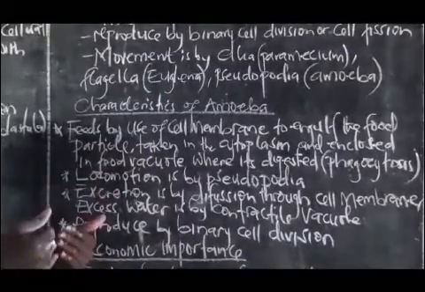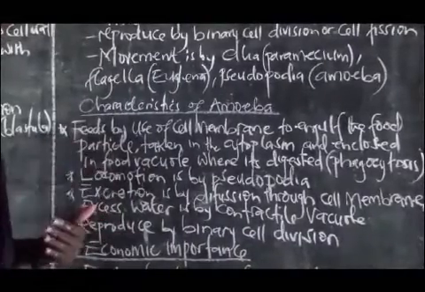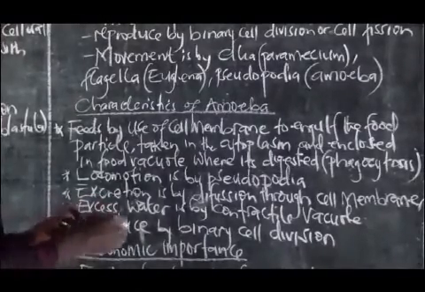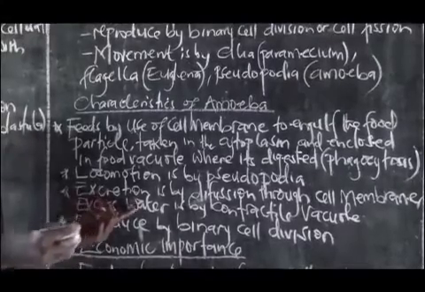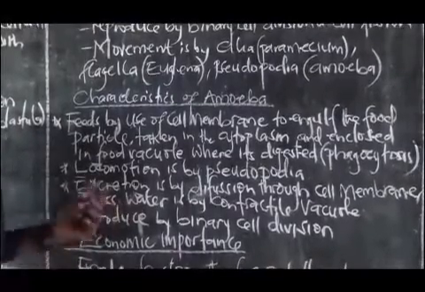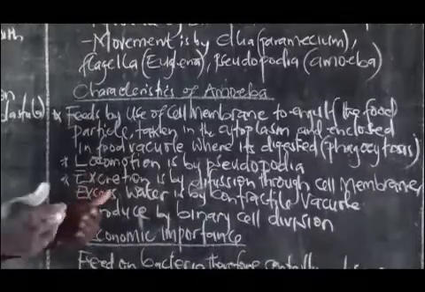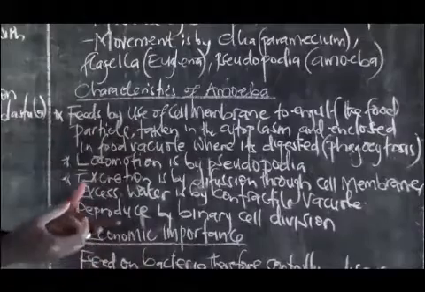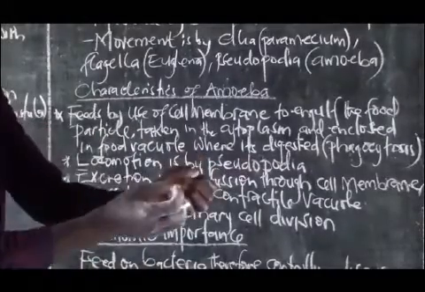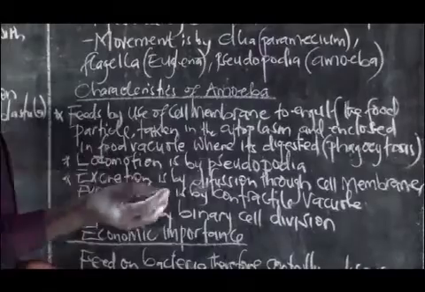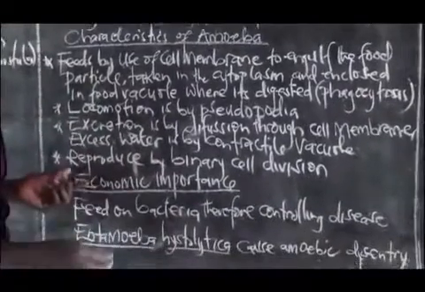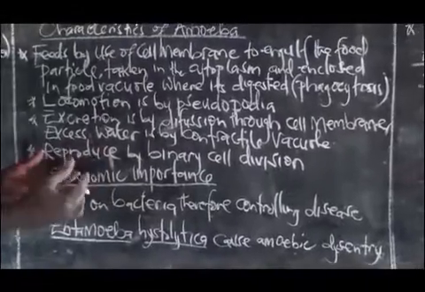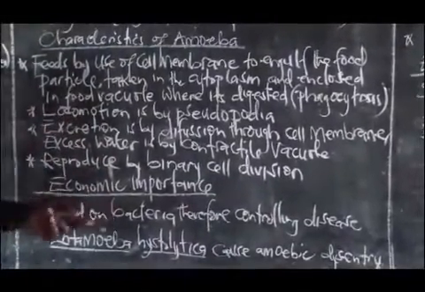If there is more waste on the inside than the outside, it will always move to the outside by diffusion, as you'll see in transport. And then excess water is always pumped out by structures we call contractile vacuoles. As water is taken into the amoeba by osmosis, it collects in the contractile vacuoles, and then it is released by the contractile vacuoles fusing with the cell membrane. It is a continuous process. We said they reproduce by binary cell division. One amoeba divides to form two daughter cells.